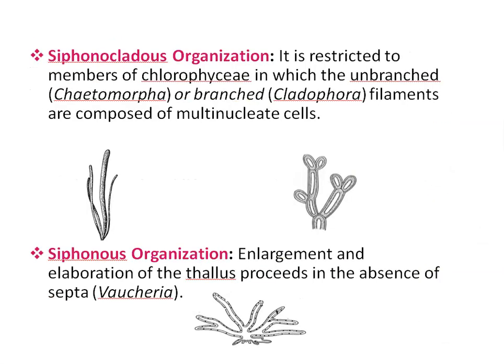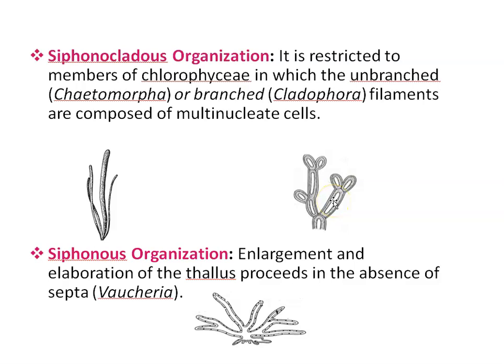Next form is Siphonocladous organization. It is restricted to members of Chlorophyceae, in which the form is unbranched, for example Chaetomorpha, or branched, for example Cladophora.